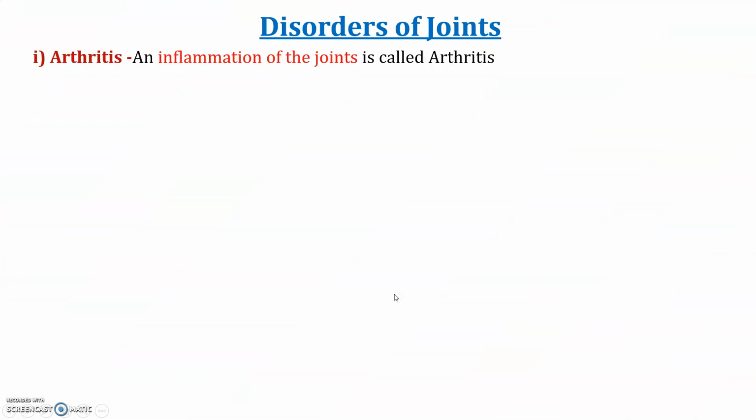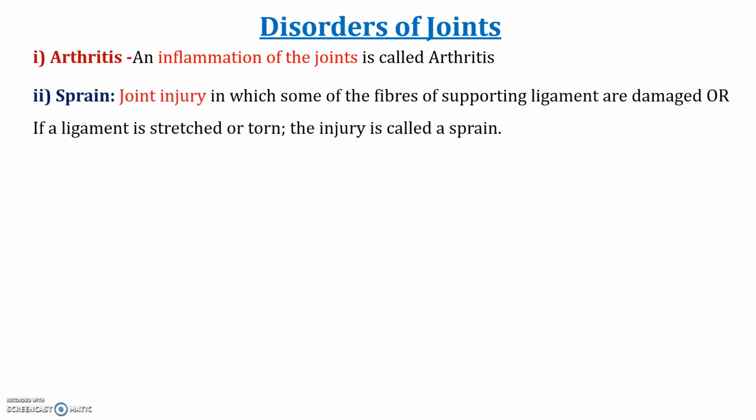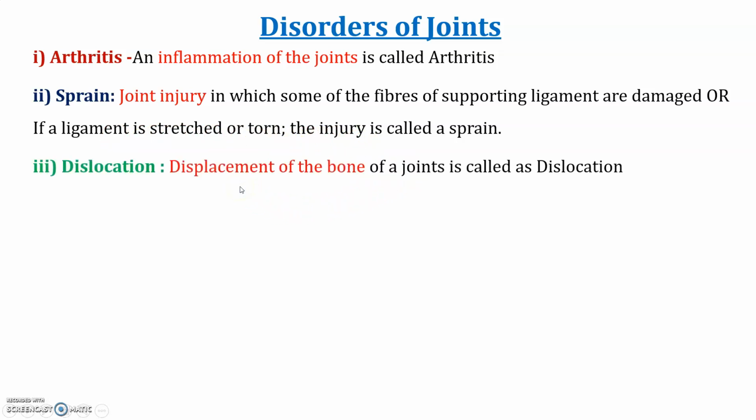Now we are moving to the different disorders of joints. First one is arthritis. Arthritis is the inflammation of joints. Second one is sprain, an injury to the joint due to supporting ligaments being damaged or stretched. That is why the injury between the joints occurs, known as sprain.